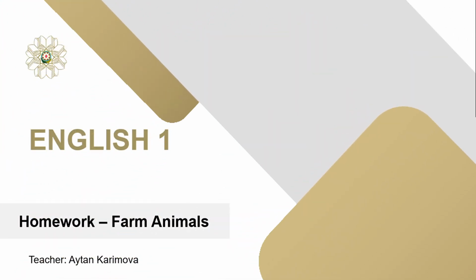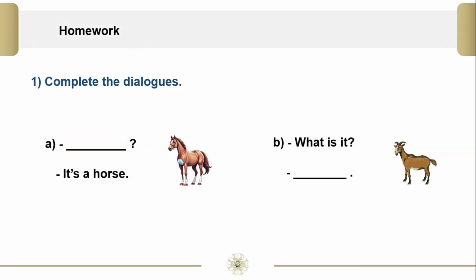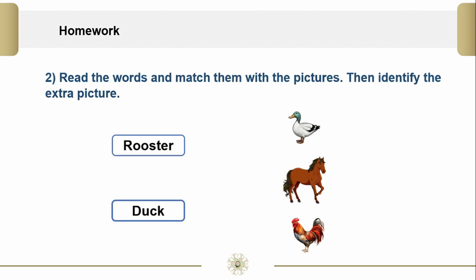Homework 47, Farm Animals. Question 1. Complete the dialogues. Let's look at the first dialogue. The answer is, it's a horse. The question will be, what is it? Now, the second dialogue. The question is, what is it? It's a goat.